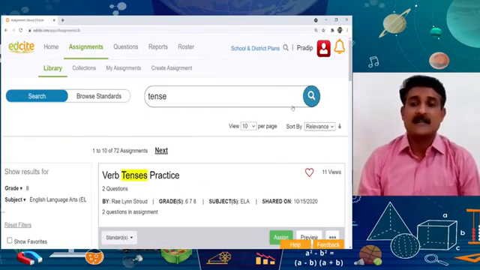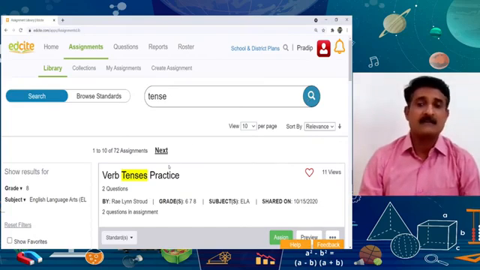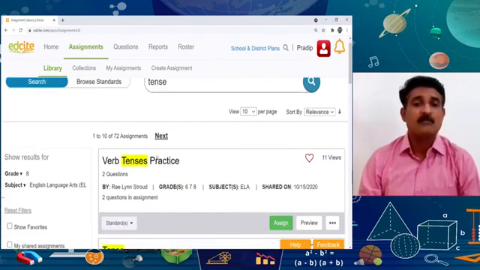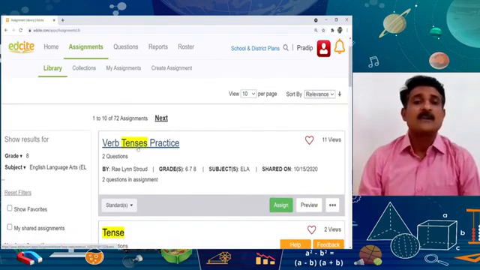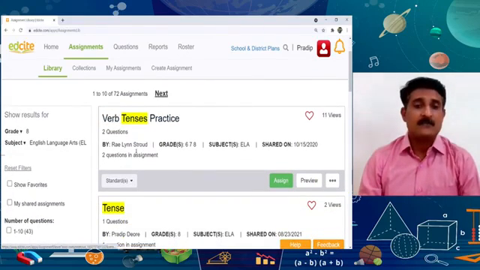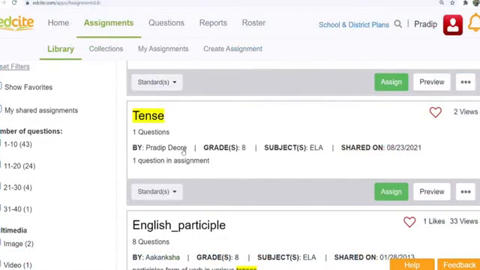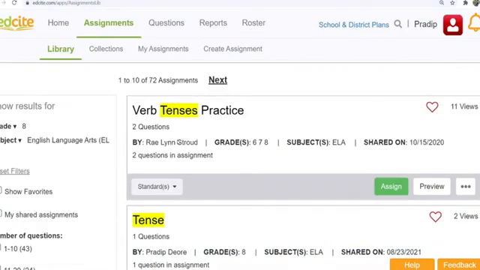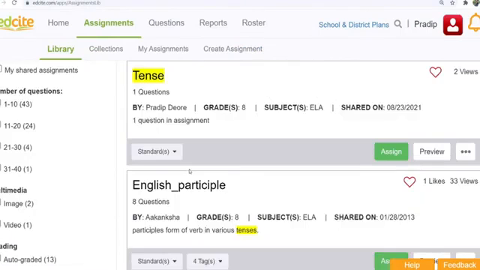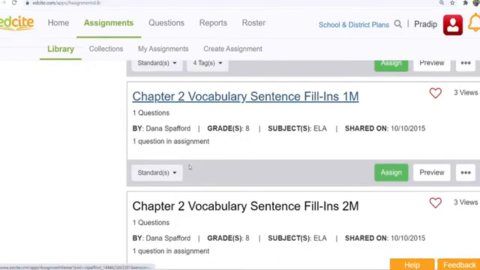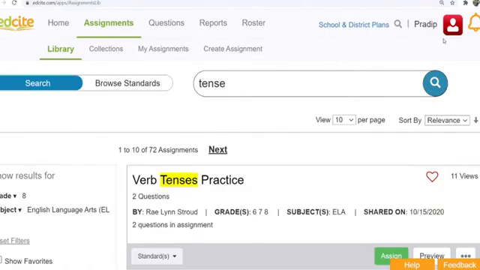So when I write the word tenses in the search box and click the search button, you can find a lot of assignments regarding tense, verb tense practice, English practice, participles, then vocabulary sentence fillings, like this. So many assignments will appear in front of you.